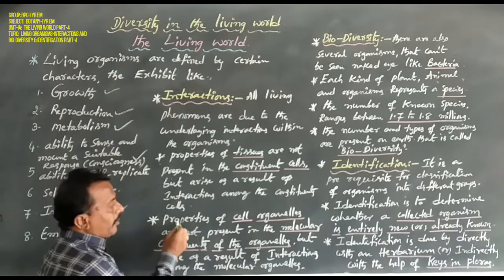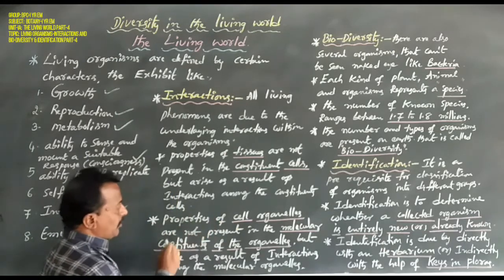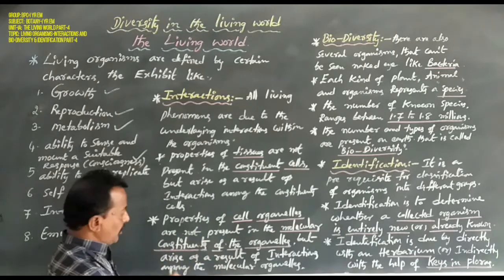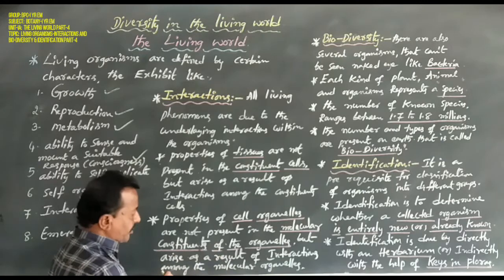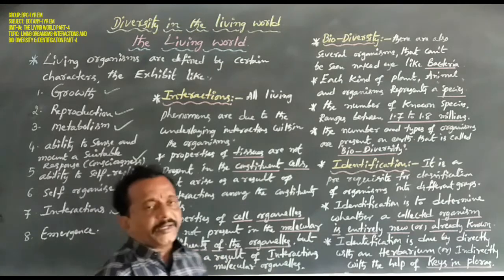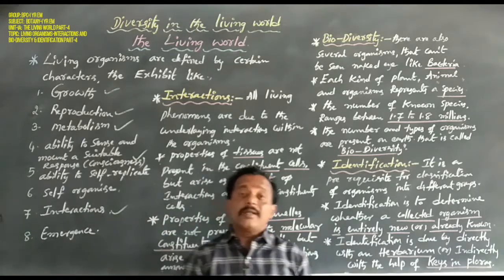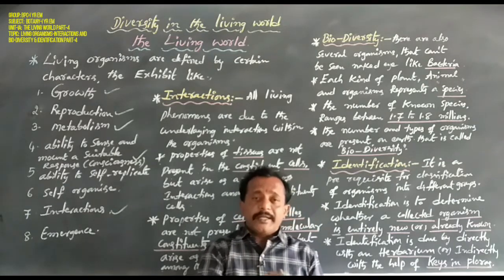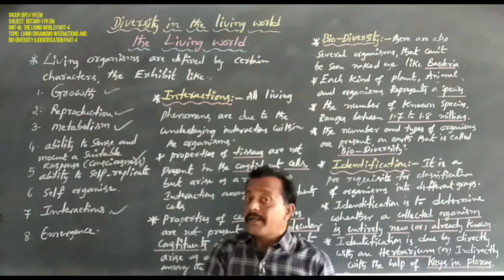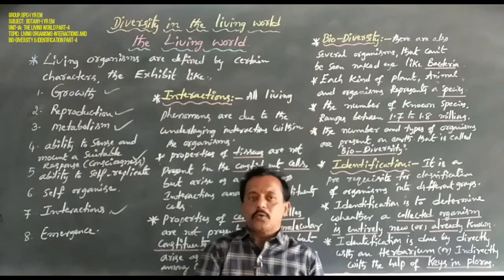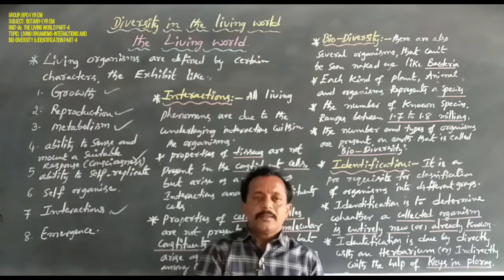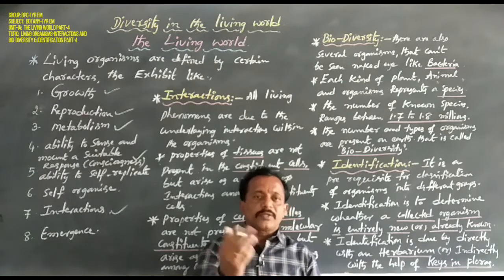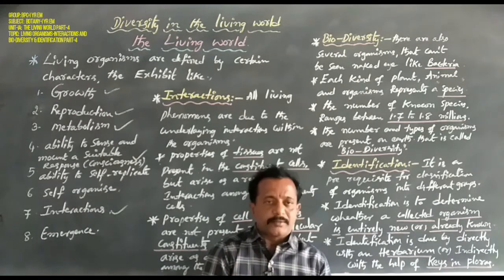Second example: properties of cell organelles are not present in the molecular constituents of the organelles, but arise as a result of interactions among the molecular constituents. So dear students, a single cell contains different types of cell organelles, such as chloroplast, mitochondria, Golgi complex, lysosomes, ribosomes, and nucleus.